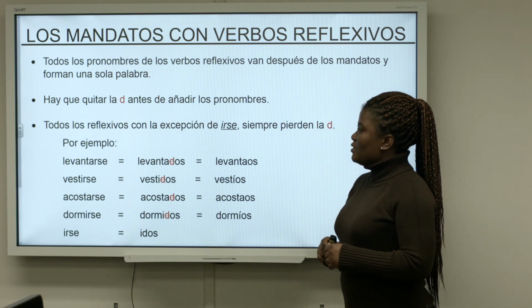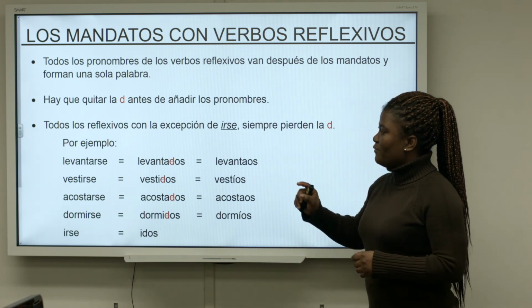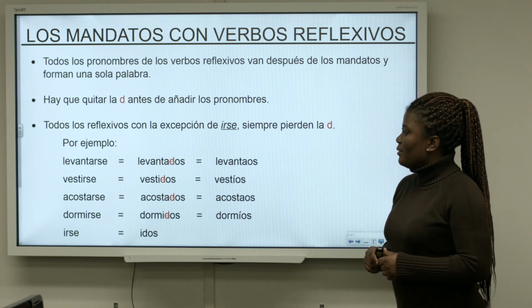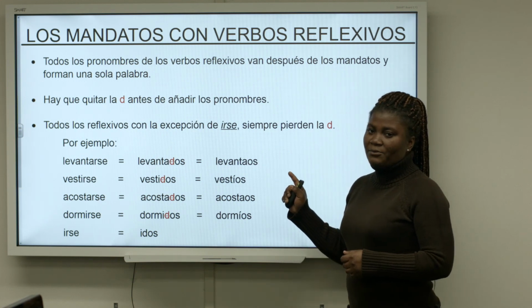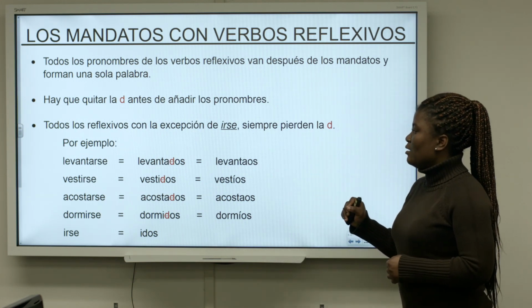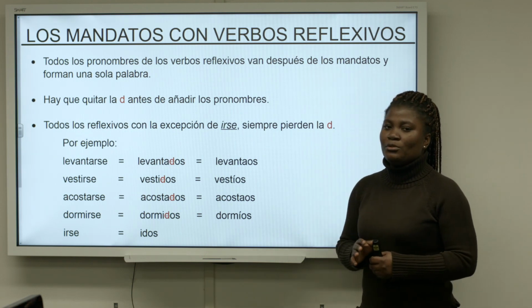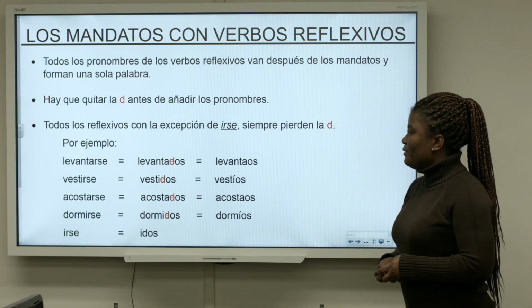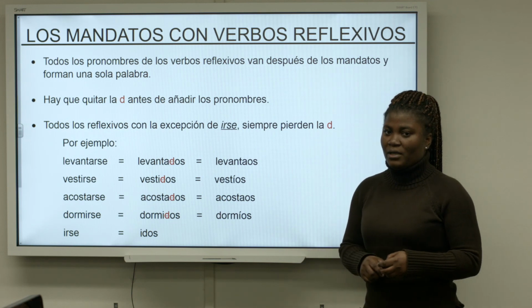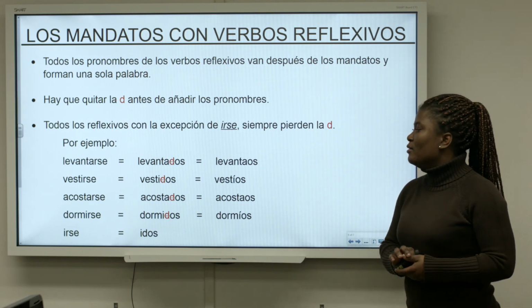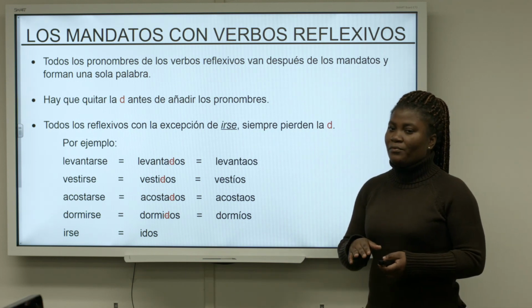Now, we have to remove the D before we add these pronouns in the imperative. Every reflexive verb, with the exception of irse, will have to lose that D. It means that for irse, in the vosotros form of the commands, you have to keep the D, whereas for the other reflexive verbs, you have to remove the D.